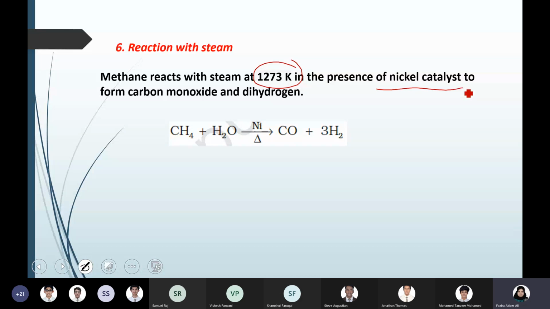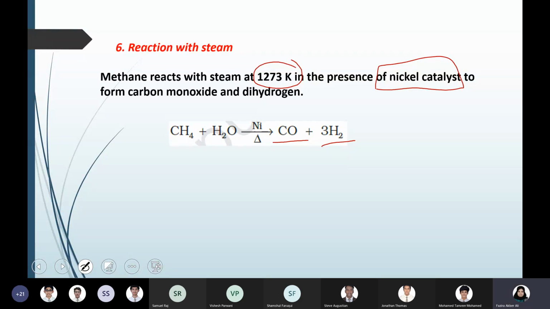and a nickel catalyst is also used. That is, in the presence of nickel, on heating strongly up to 1273 Kelvin, the alkane is converted into carbon monoxide and hydrogen. Normally, at room temperature, it does not react with water.